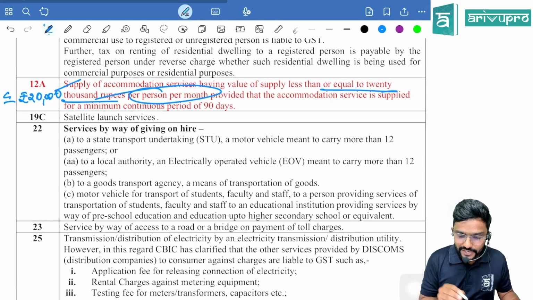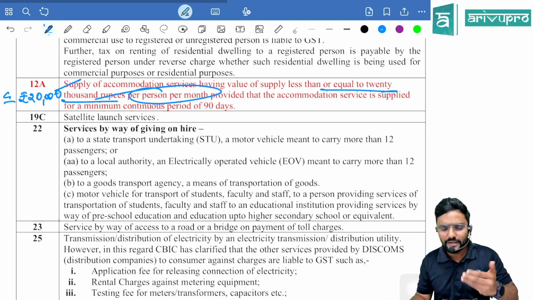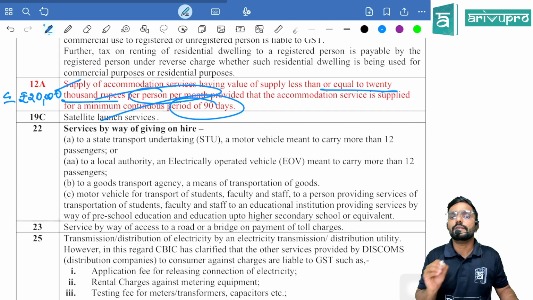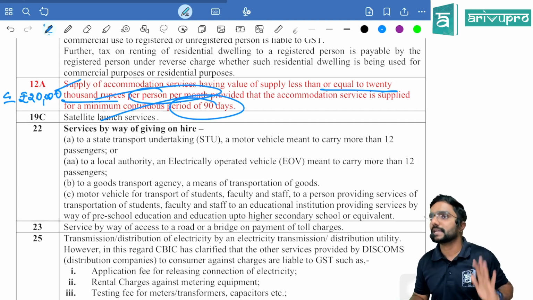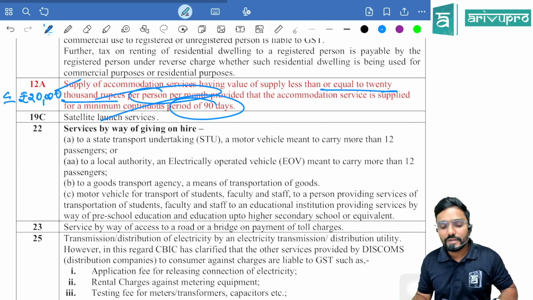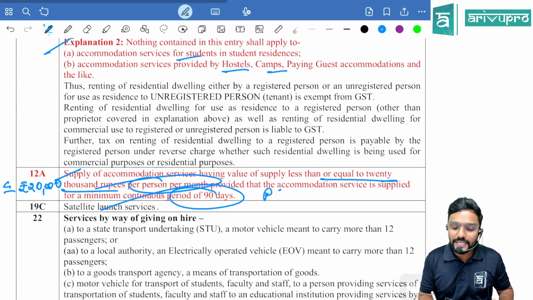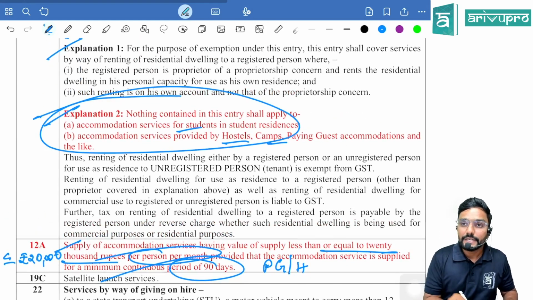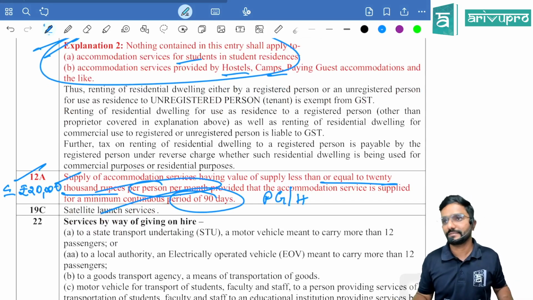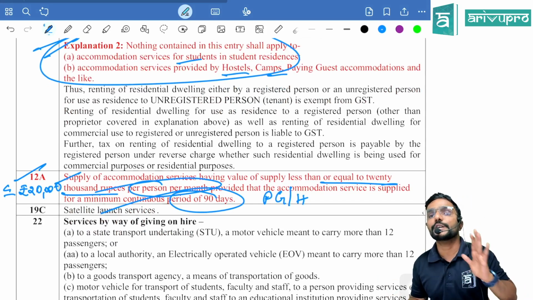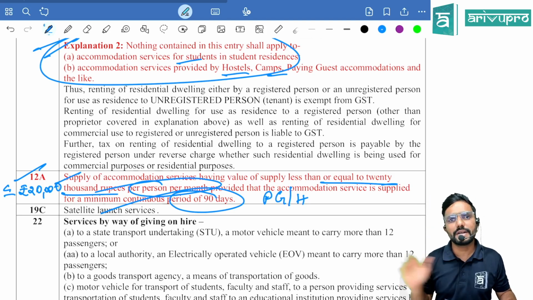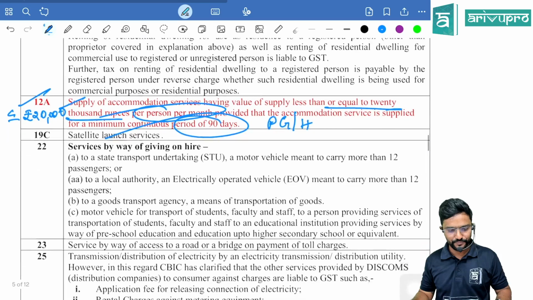So, supply of accommodation services having value of less than or equal to 20,000, and also it is for a minimum period of 90 days, they are telling it is exempt. Is that clear? So now, sir, can this be a PG or hostel and all? Yes. What they excluded here, they tried to include it in 12A, provided it is not more than 20,000 per month. If it is more than 20,000, entire amount would be taxable, subject to GST.